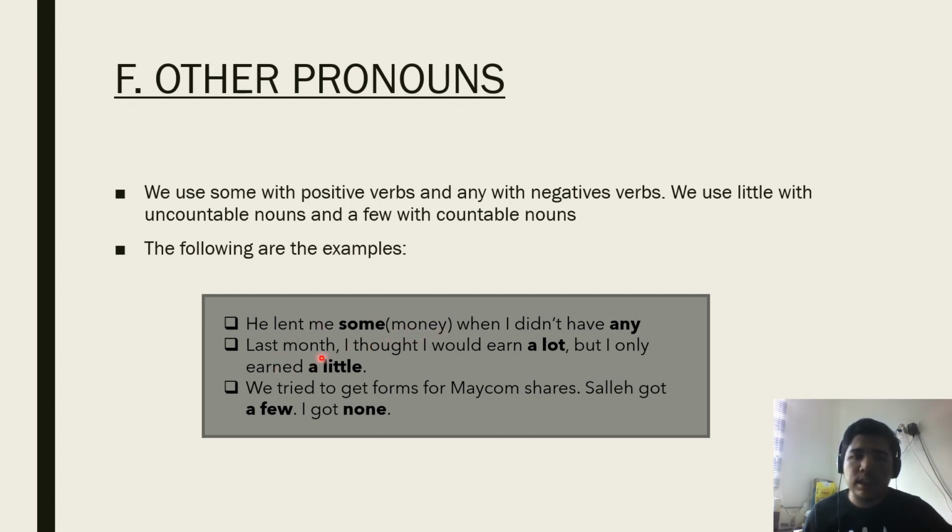Last month, I thought I would earn a lot, but I only earned a little. We tried to get forms for shares. Saleh got a few, I got none. So a few and none here refer to the forms. Okay.